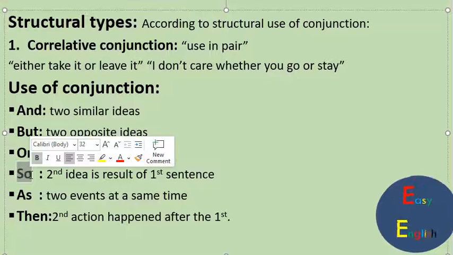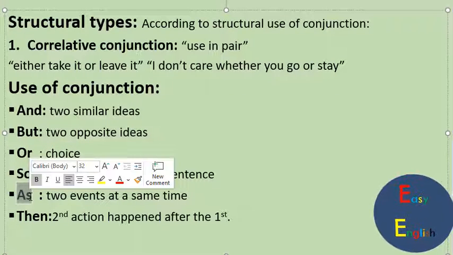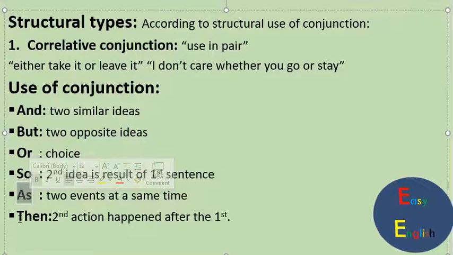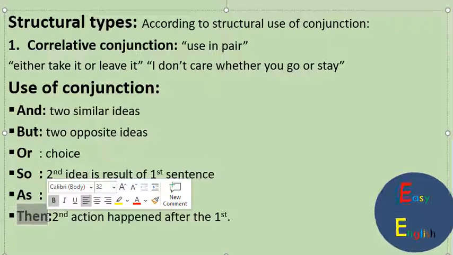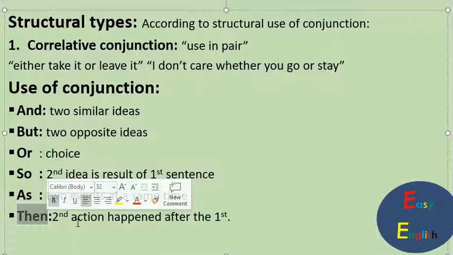So is used when the second idea is the result of the first sentence. As is also used when two events occur at the same time. The next one is then, also used between two sentences in which the second action happened after the first action. So these are the uses of the conjunction.